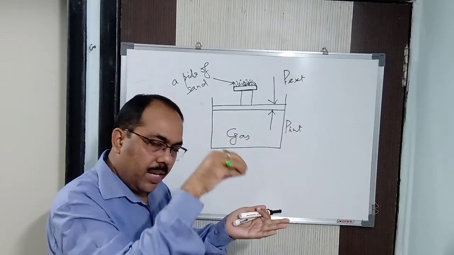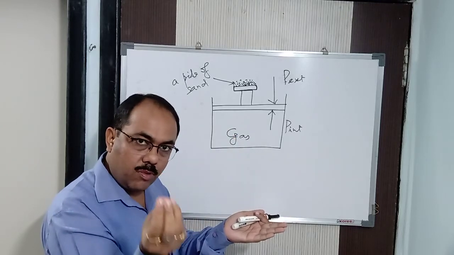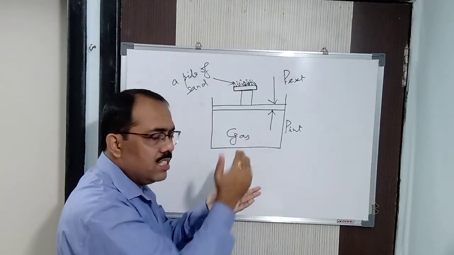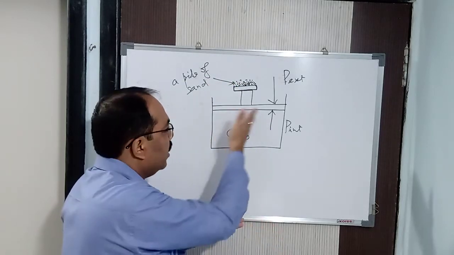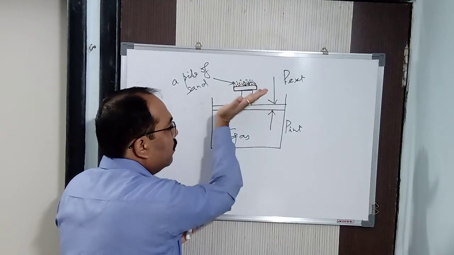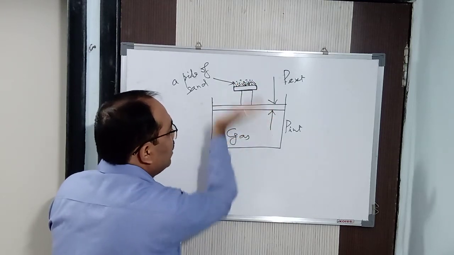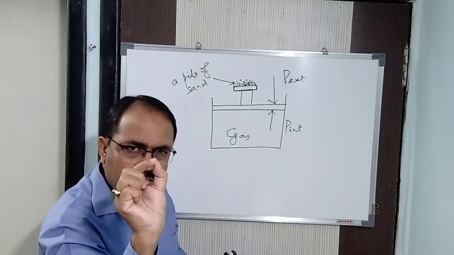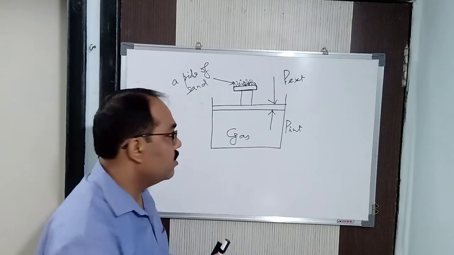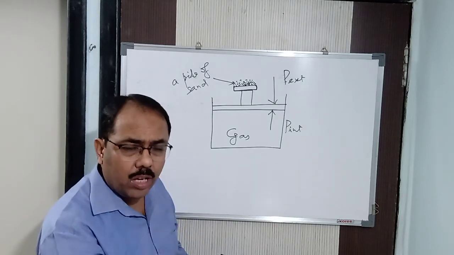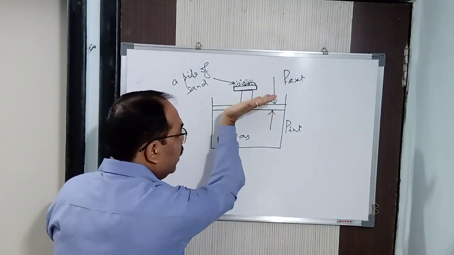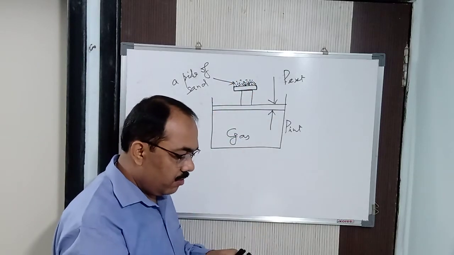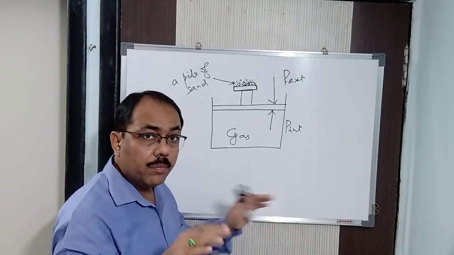When I take out a few sand particles, definitely the internal pressure will be more because the external pressure decreases, so this metal plate will go up. But it does not go up to a large extent, because you will not take out a big amount of sand, just 2 to 3 particles. So the external pressure decreases slightly, and it goes up slightly, comes down, goes up again, and finally attains equilibrium.